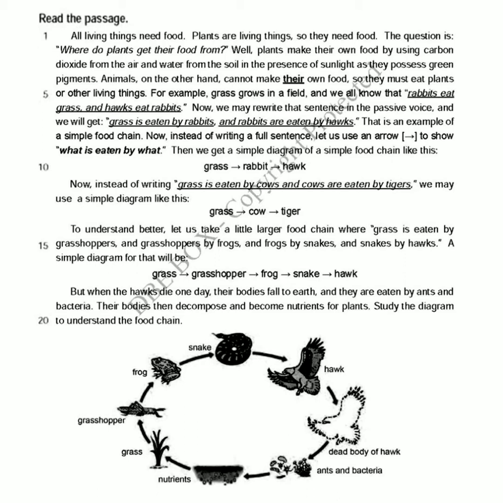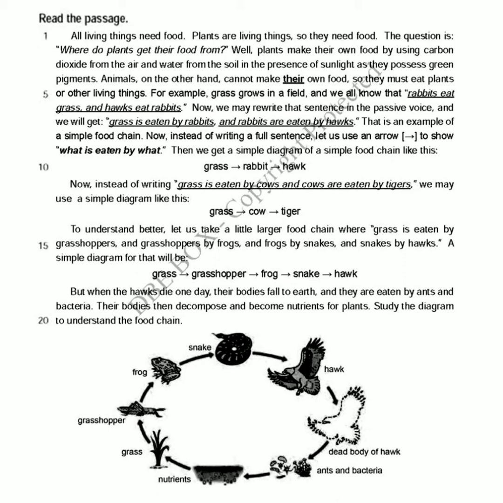Now, instead of writing a full sentence, let us use an arrow to show what is eaten by what. Then we get a simple diagram of a simple food chain like this: grass, arrow, rabbit, arrow, hog. Now, instead of writing grass is eaten by cows and cows are eaten by tigers, we may use a simple diagram like this: grass, arrow, cow, arrow, tiger.